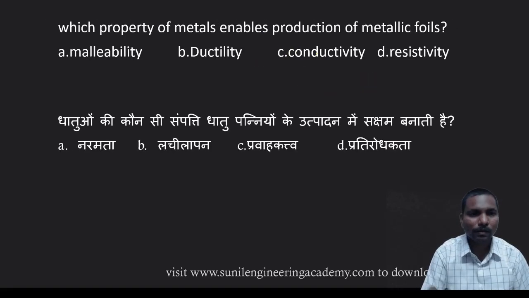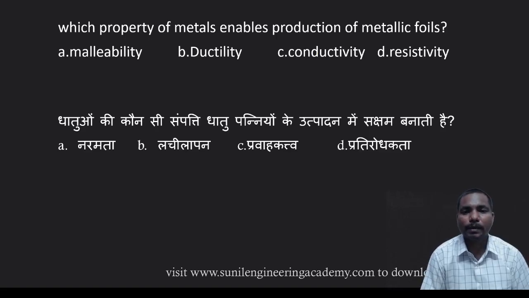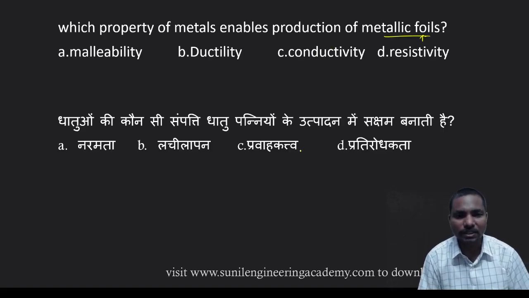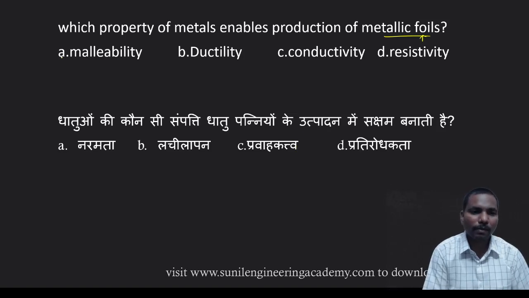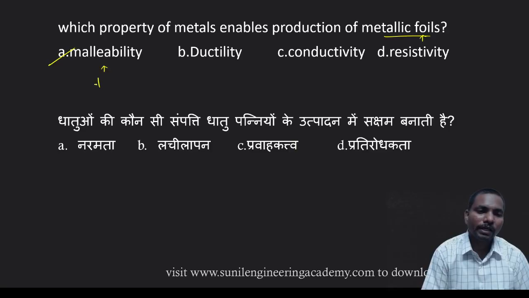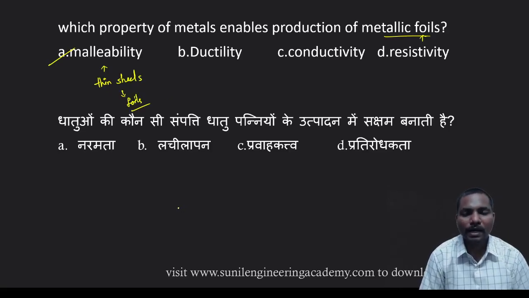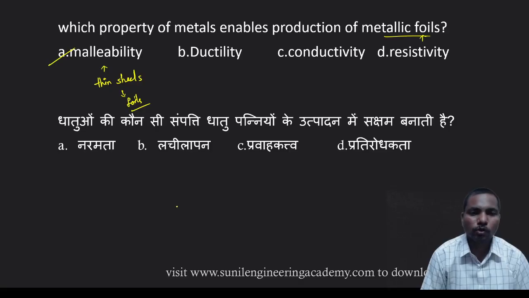Coming to the next one, which property of metals enables the production of metallic foils, that is very thin sheets? So which property enables us to make thin sheets? That is malleability. Malleability is the property to make very thin sheets or foils. The most malleable element is also gold only. Most ductile, most malleable, that is nothing but gold.